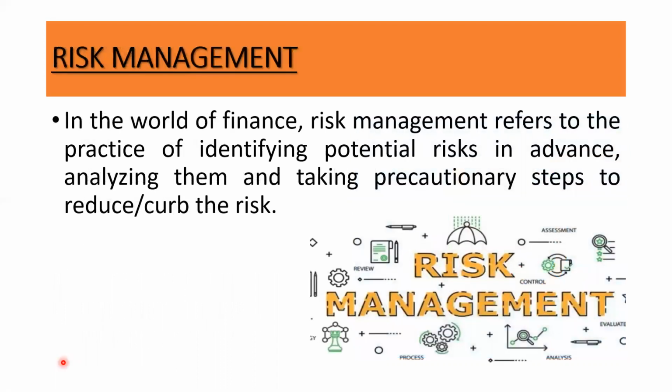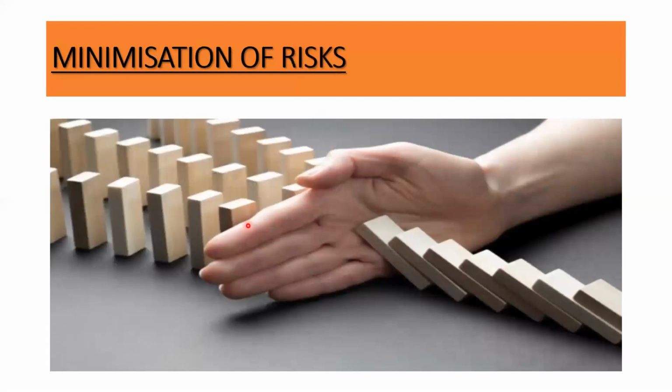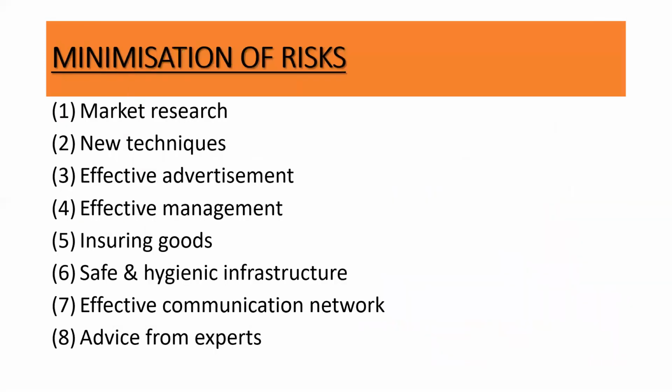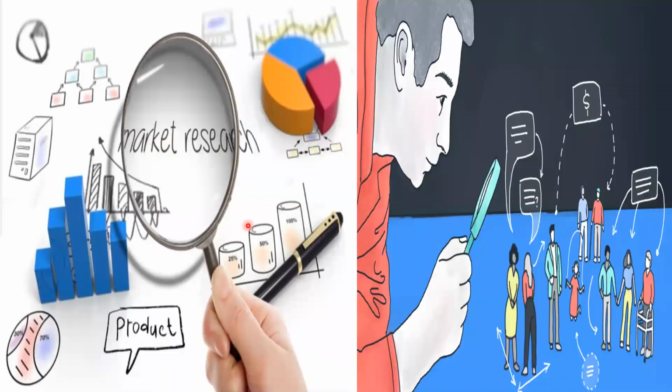So in the previous class, we discussed risk management, as to how precautionary steps can be taken in advance to reduce or to curb the risk that may arise in future. We have discussed different steps that help minimize or reduce the risk. There were some 8 steps we had discussed. So one by one, I would give you a quick recap of it.